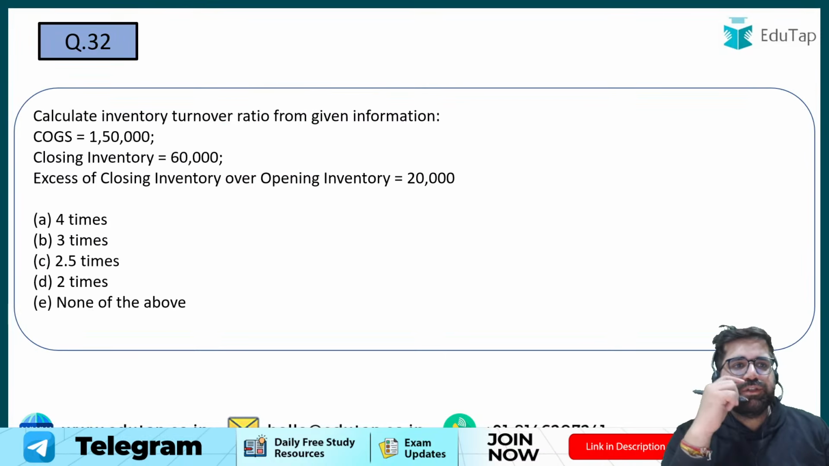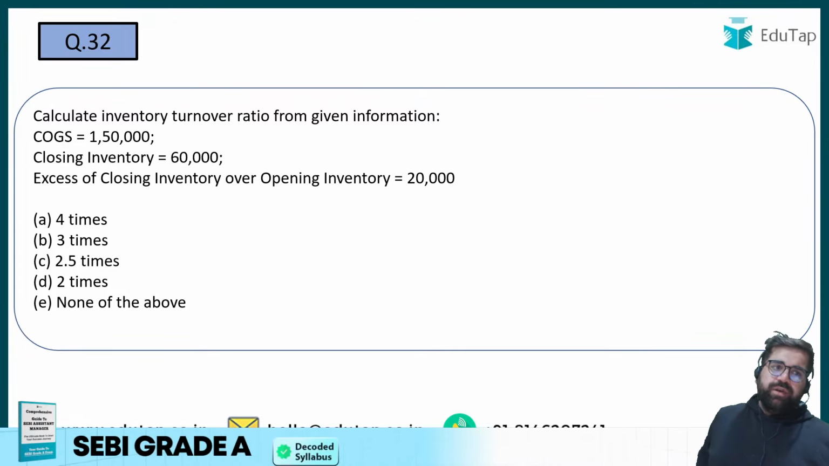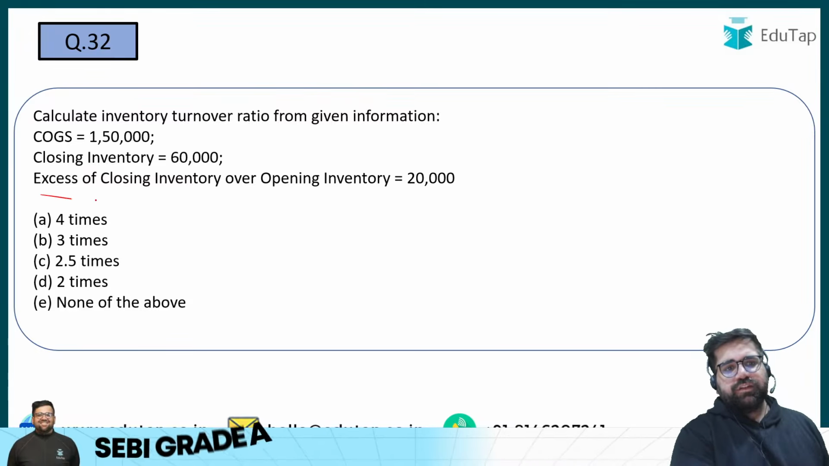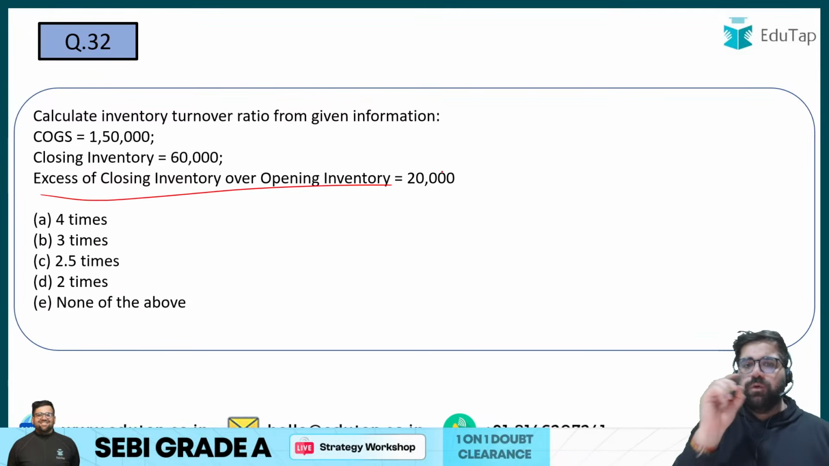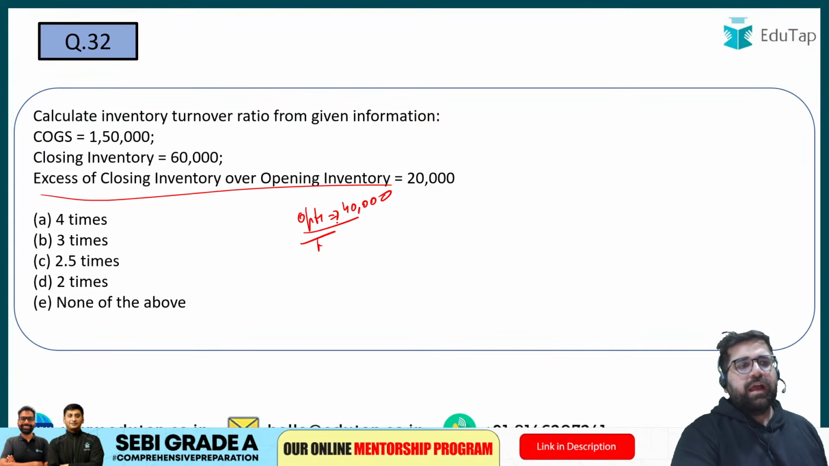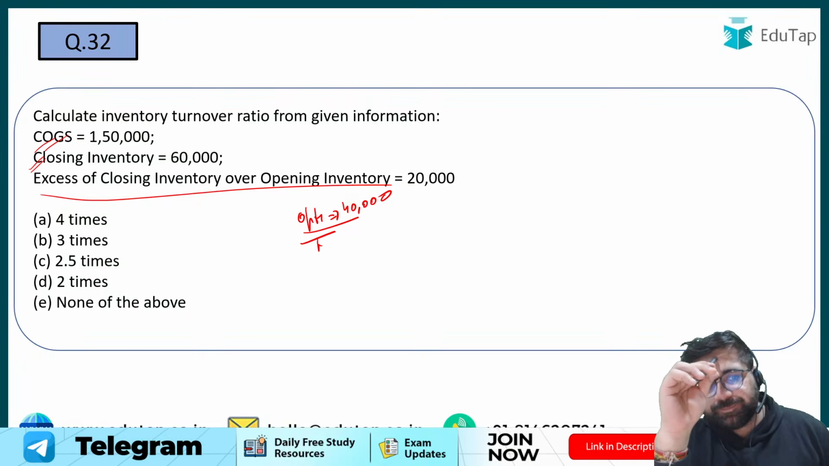Okay. Question number 32. Calculate inventory turnover ratio from the given information. COGS is given, closing inventory is given, excess of closing over opening is also given. So if excess of closing over opening is 20,000, then definitely my opening will be 60 minus 20, 40,000 only. So my opening inventory is available. I have my closing inventory and COGS also. So try to calculate your answer for question number 32.